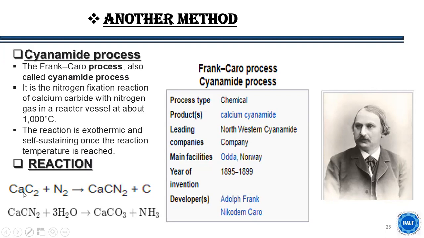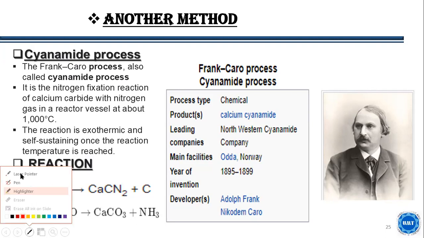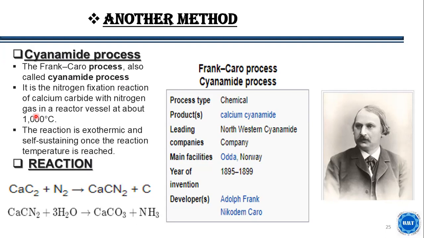It is the nitrogen fixation reaction of the calcium carbide with the nitrogen in the reaction vessel at about 1000 degrees Celsius. The reaction is exothermic and self-sustaining once the reaction temperature is reached. This is calcium carbide. When it reacts with the nitrogen, it gives calcium cyanamide plus carbon. And when the calcium cyanamide reacts with the water, it gives calcium carbonate along with the ammonia. So this is how we get our ammonia as a product.